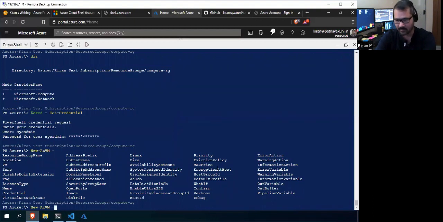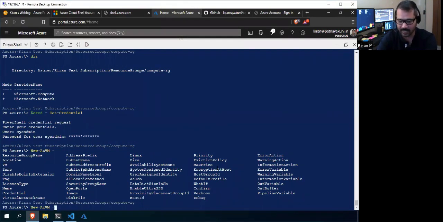The Linux folks know that it will list all the available commandlets, but in PowerShell also, if you press tab twice, it will list all the parameters for that particular commandlet. New-AzVM is a commandlet, and it will list whatever parameters are there. I don't take all of those now; we will discuss that later.